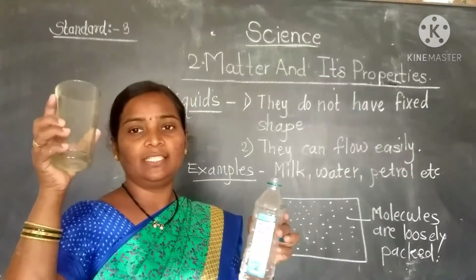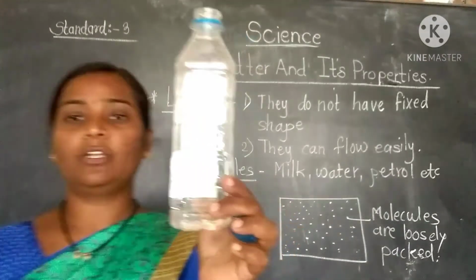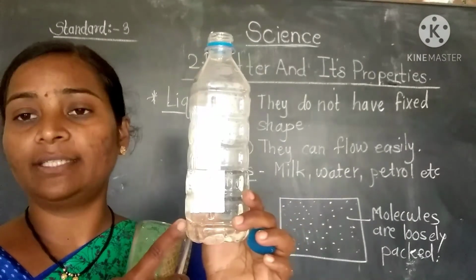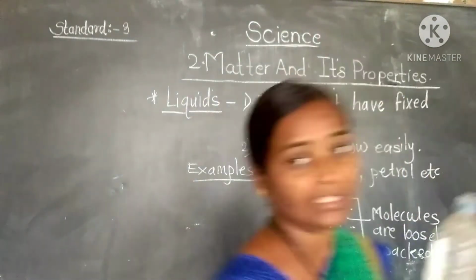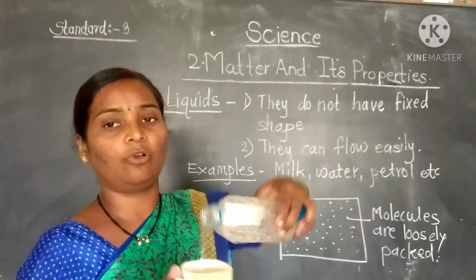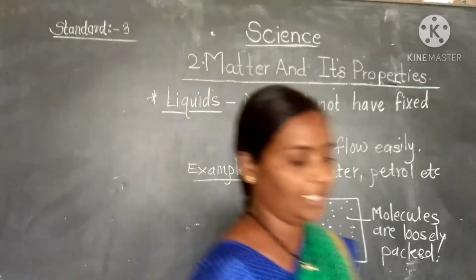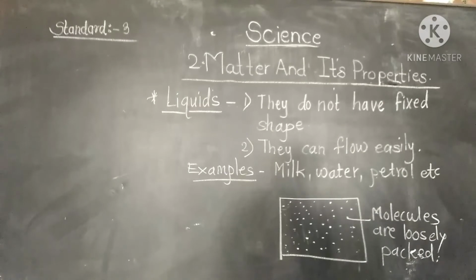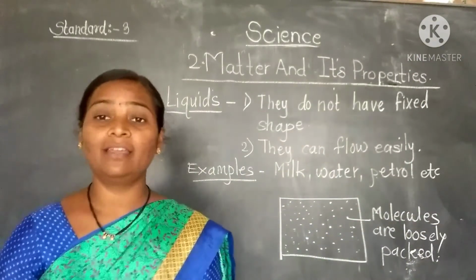When that water is in the glass, it has the shape of the glass. Now it is in the bottle, so it takes the shape of the bottle. If I pour it in this cup, then it gives the shape of this cup. So in this way, students, if we pour liquids into a container, then that container's shape is taken by that liquid.